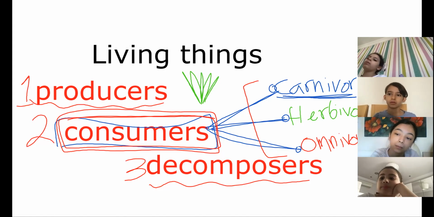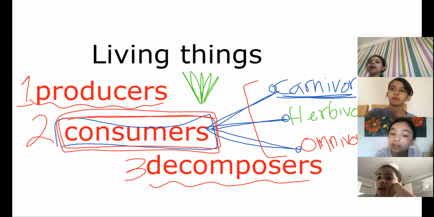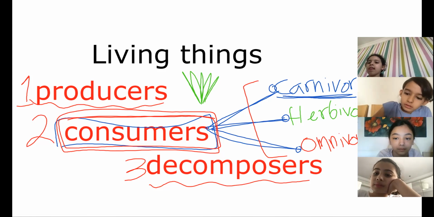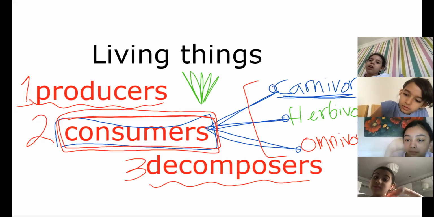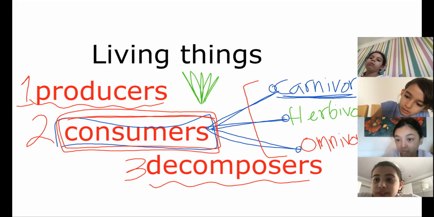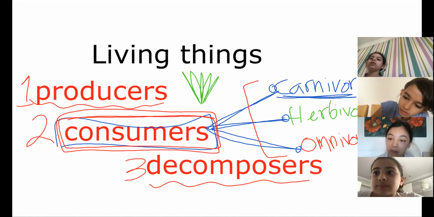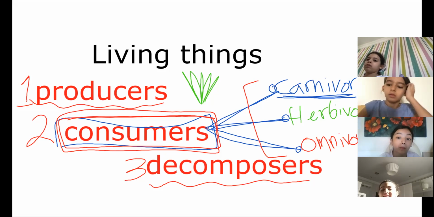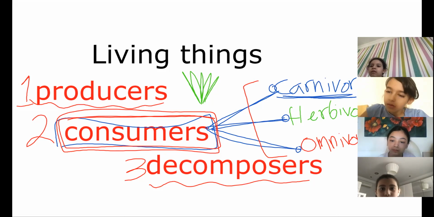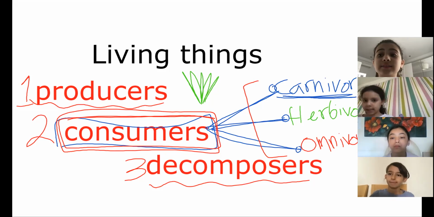What about living things eating dead animals or plants? Decomposers. And I have three types of consumers. Living things eating only meat? Carnivore. Only plants? Herbivore. Living things that eat both? Omnivore. Excellent. So shall we go to the book now? Very nice, excellent.